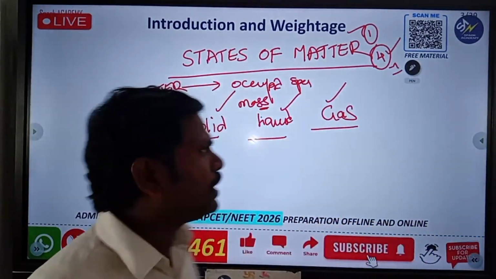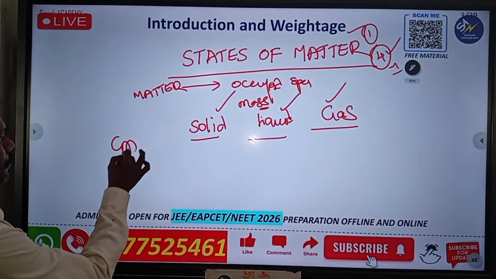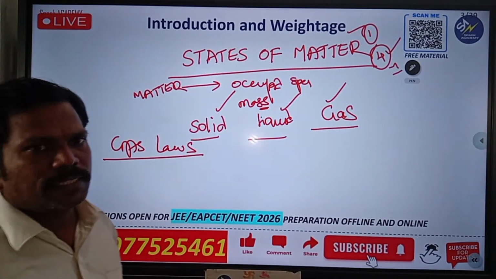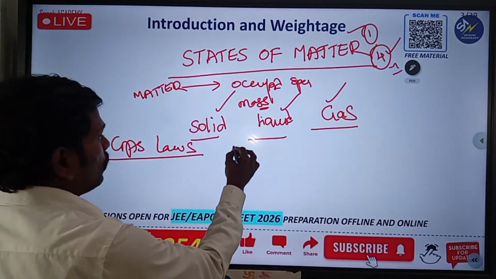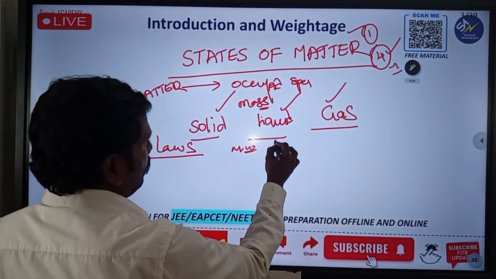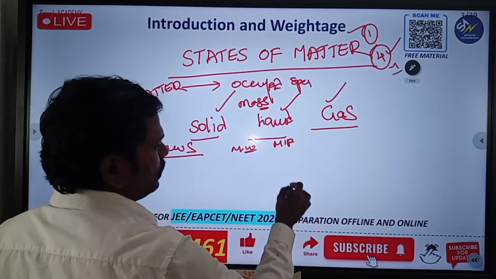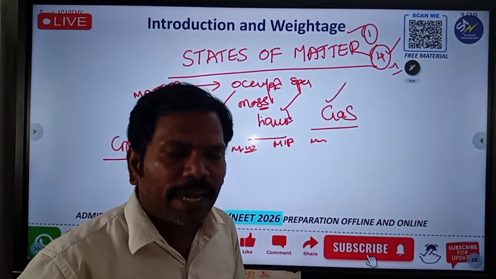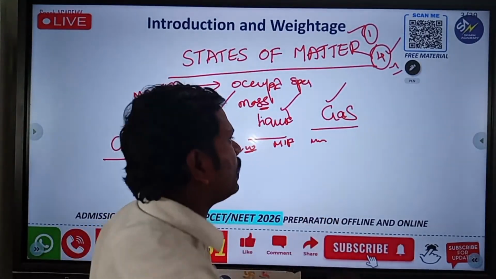In this chapter we discuss the gas laws. What are the gas laws, what is the molecular weight, what is the molecular formula, and what is molarity. According to these formulas, you have to mainly focus on gases.